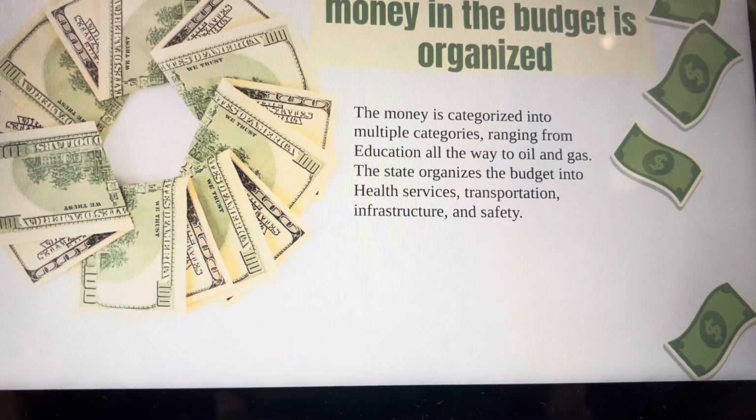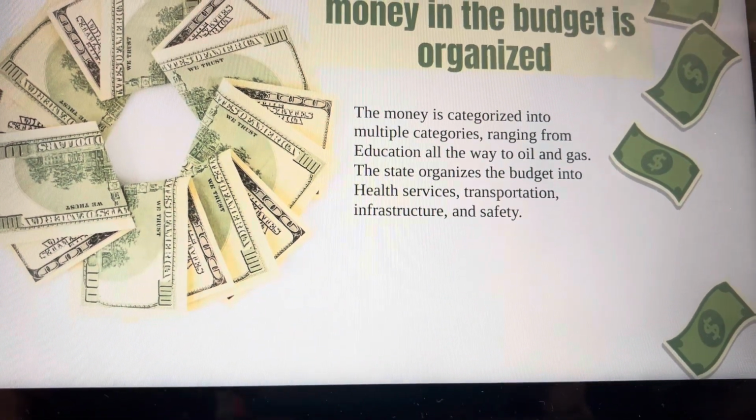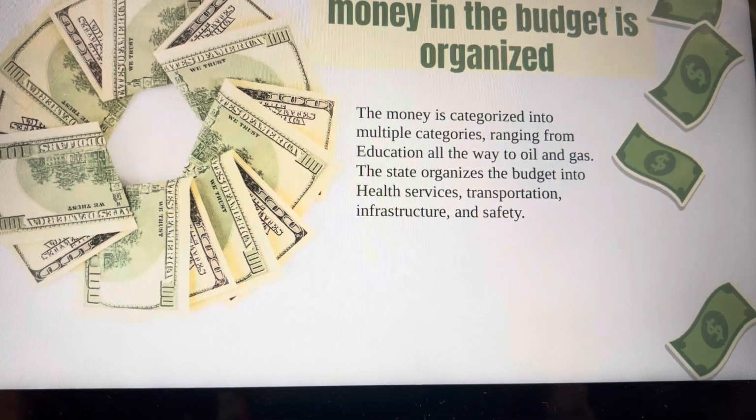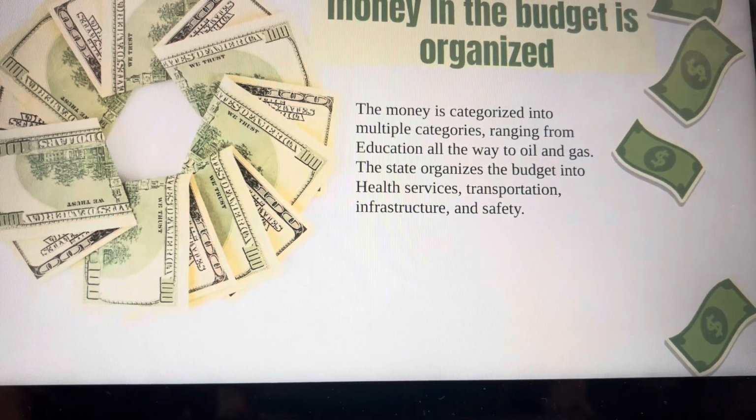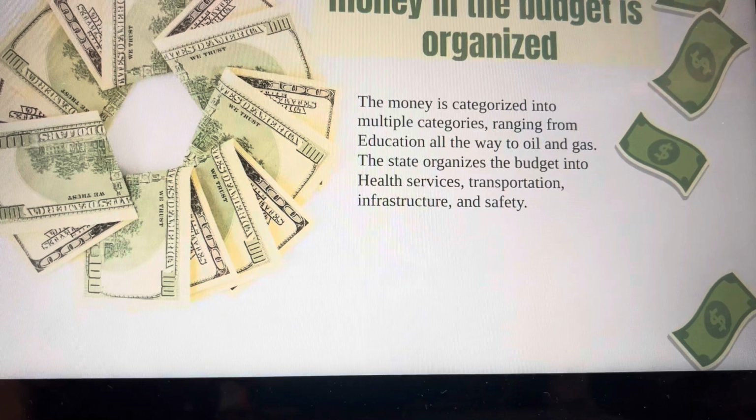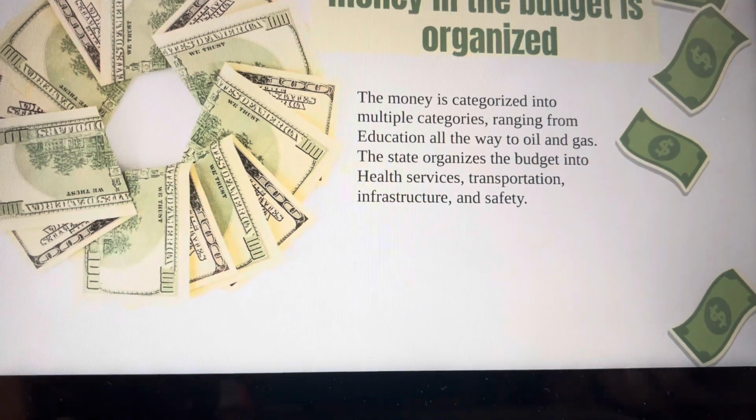How the money is organized in the budget. The money is organized into multiple categories, ranging from education all the way to oil and gas. The state organizes the budget into health services, transportation, infrastructure, and safety.